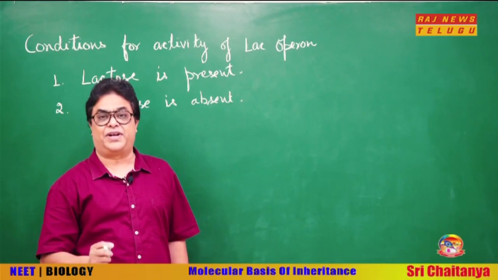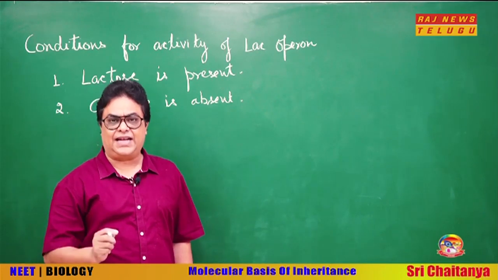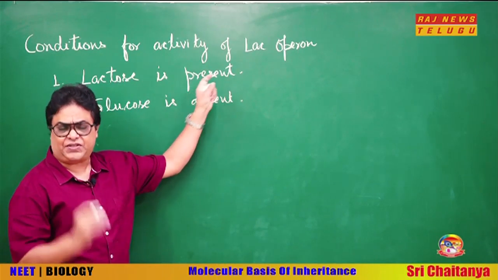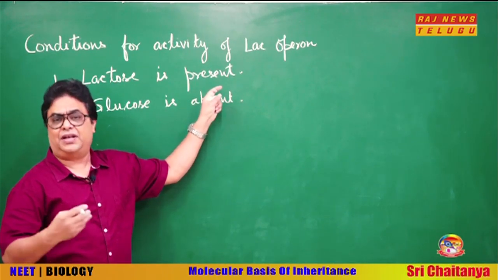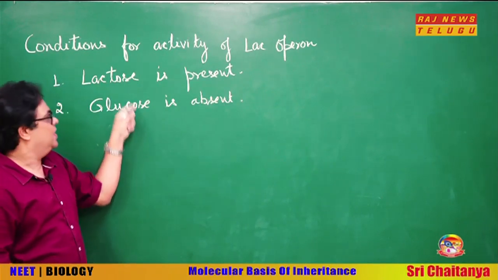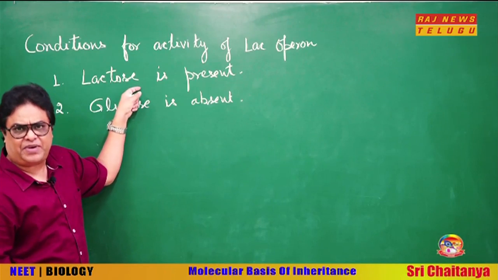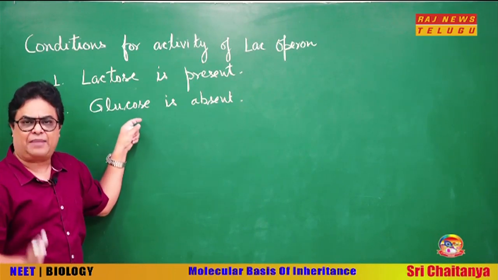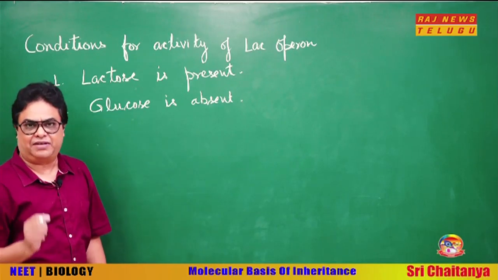So remember this point very carefully, that even in the presence of lactose, the lac operon will not be active if glucose is present. So lactose should be present and simultaneously glucose should be absent, then only lac operon will become active.